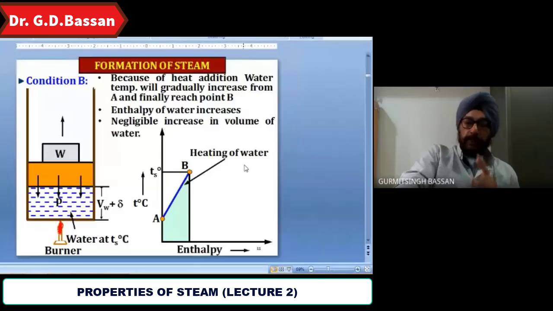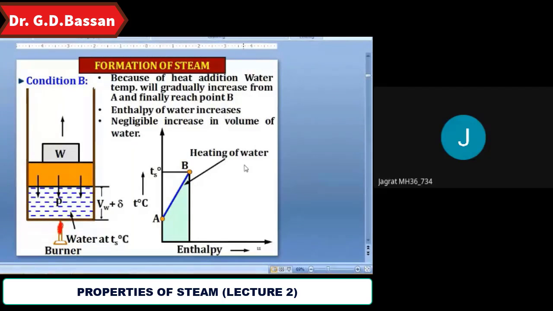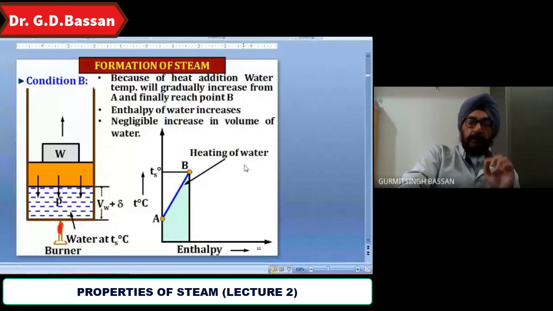While you go on increasing the heat, there will be an increase in the enthalpy from A to B. So A is water at 0 degrees Celsius, and what is B? What is the status at B? The water will be saturated. Saturated water means the water's capacity is finished, and water doesn't remain in the water state; the first water particle is converted into steam.